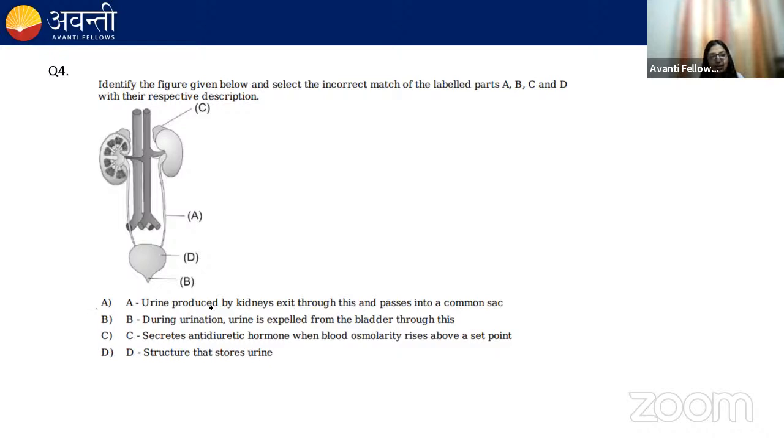Option A says urine produced by kidney exits through this and passes into the common sac. Option B says during urination, urine is expelled from the bladder through this. C says it secretes antidiuretic hormone when blood osmolarity rises above a set point. Option D says the structure that stores urine. What do you think? What will be the correct option for this question? Quickly answer. I told you this when I taught you the human excretory system.